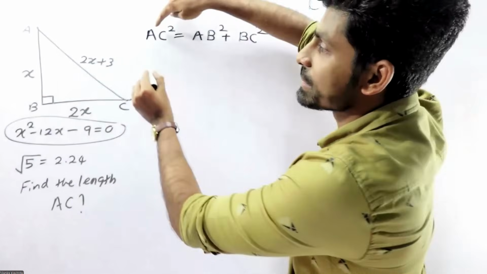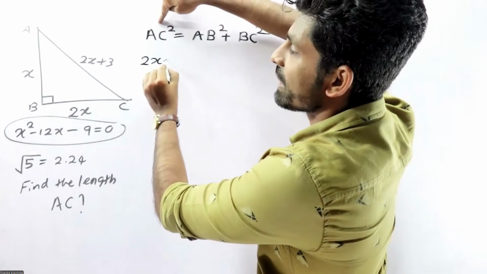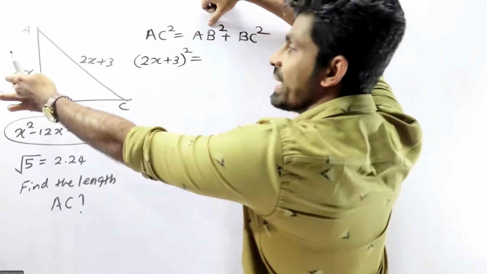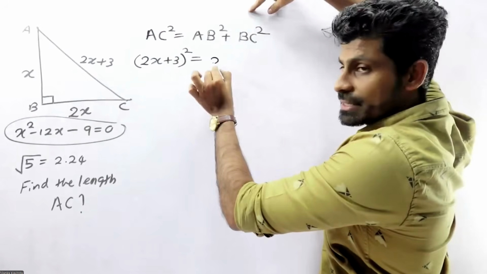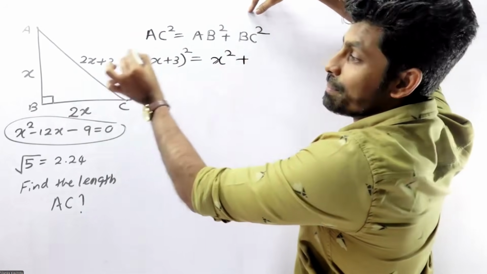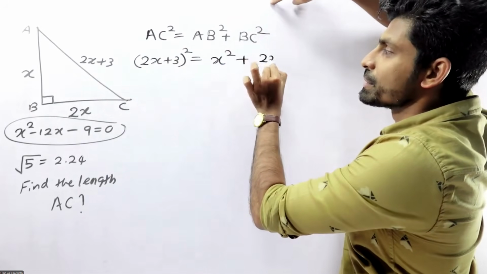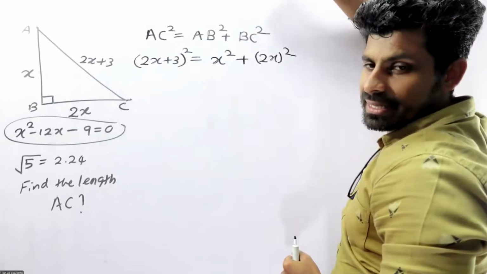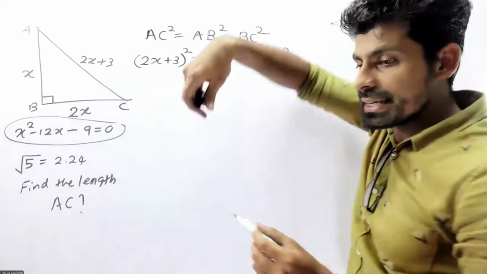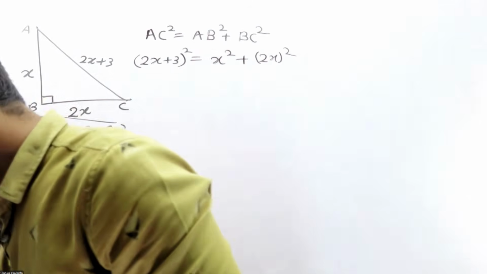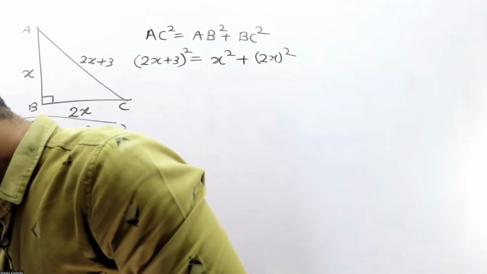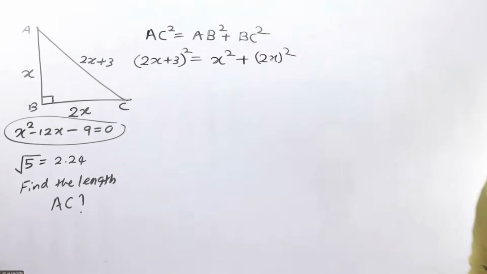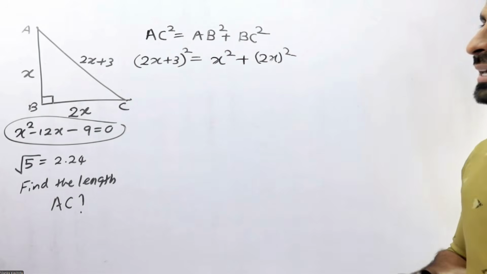AC squared means (2x plus 3) squared equals AB squared, which is x squared, plus BC squared, which is (2x) squared. I'm going to simplify this separately.